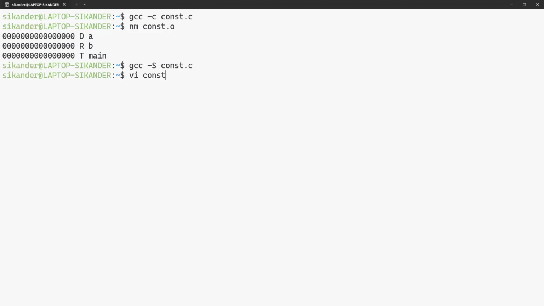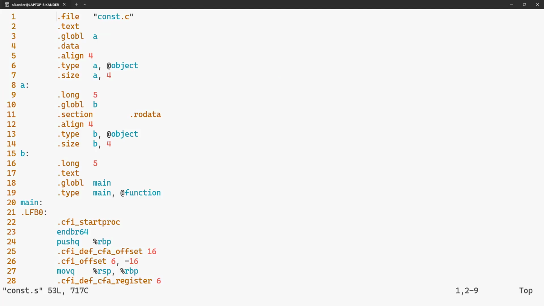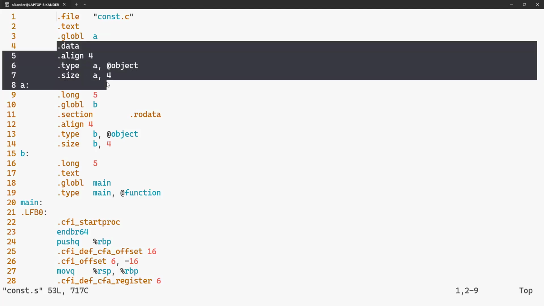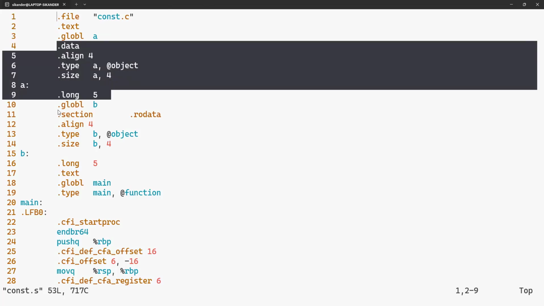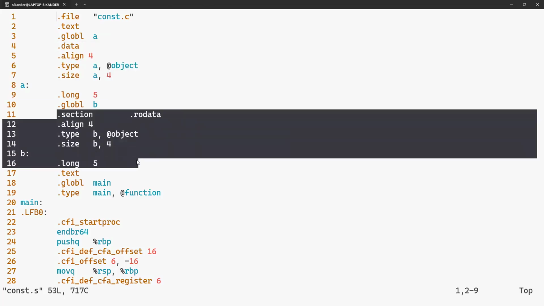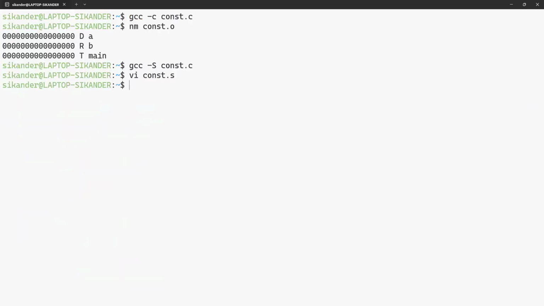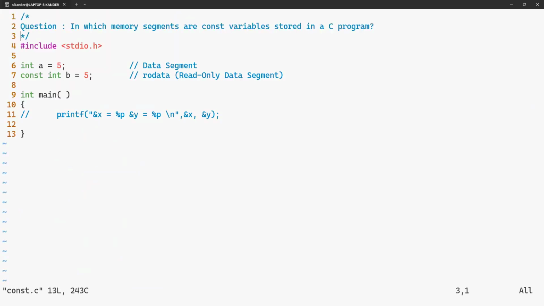And then if I look into this assembly file, you could observe that object A is in the .data segment and the value is 5. And here the object B is in the section RO data. This we can observe by looking at the assembly code. Now the next question is, can I modify this global const object?